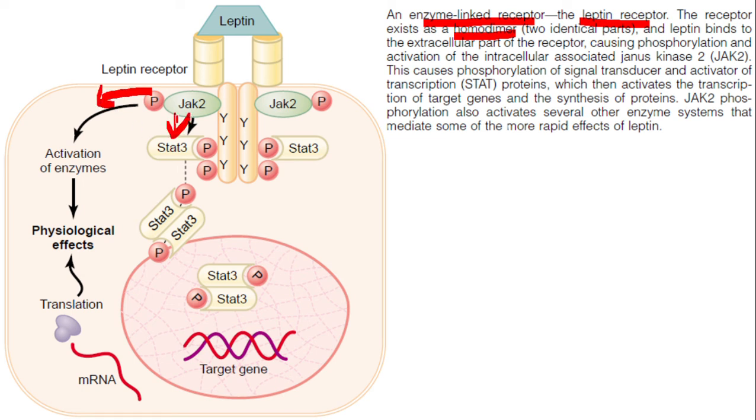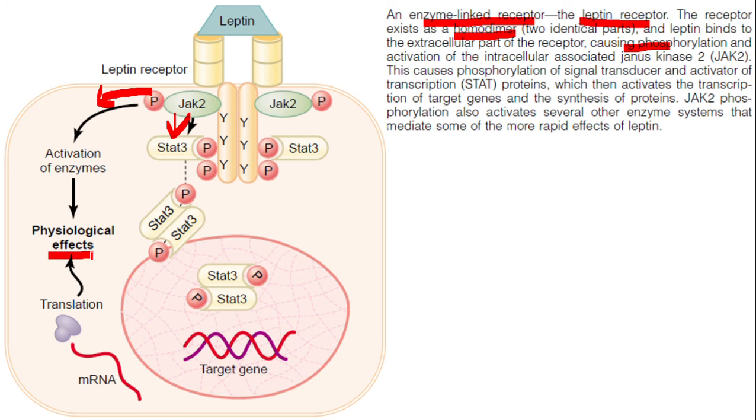What happens there? Point 1, it is actually activating Janus kinase. You can see here, JAK2. It is this binding of leptin that is activating JAK2. You just learned that it is activating a protein. That in turn will be phosphorylated. It will activate enzymes. It will have physiological effects. One way.